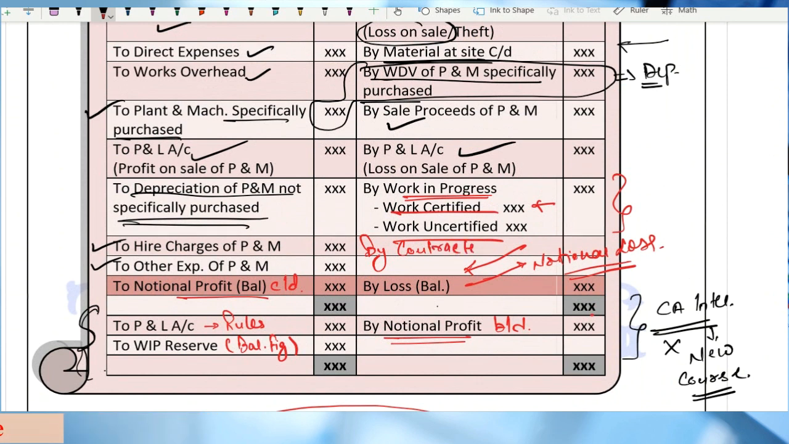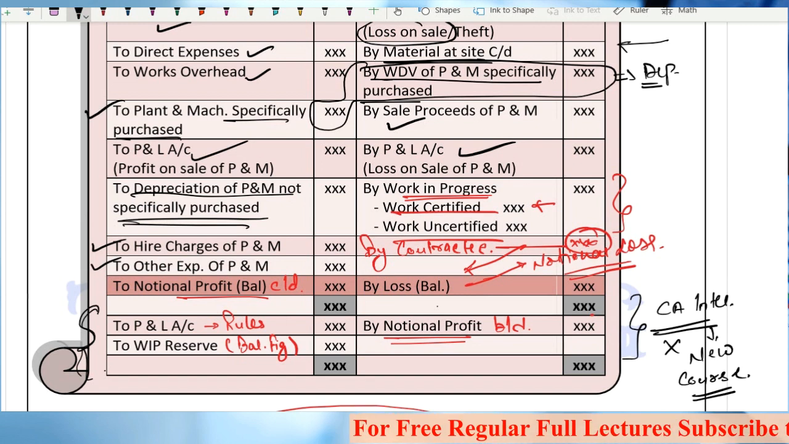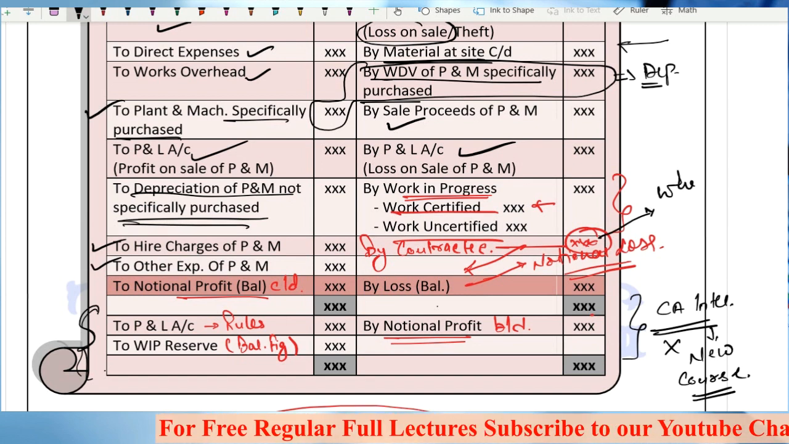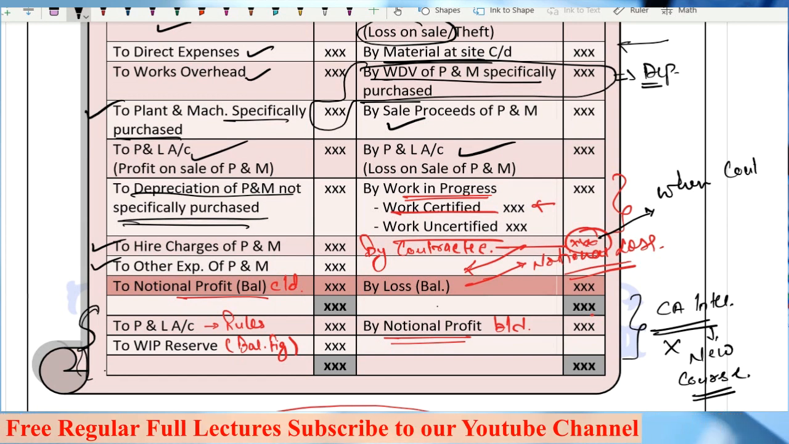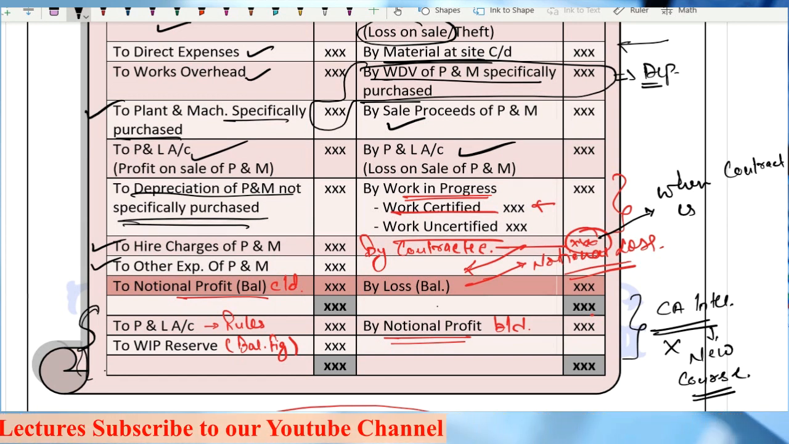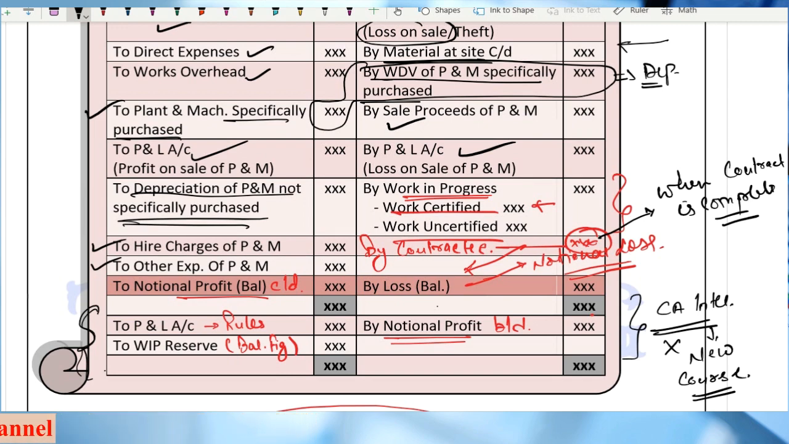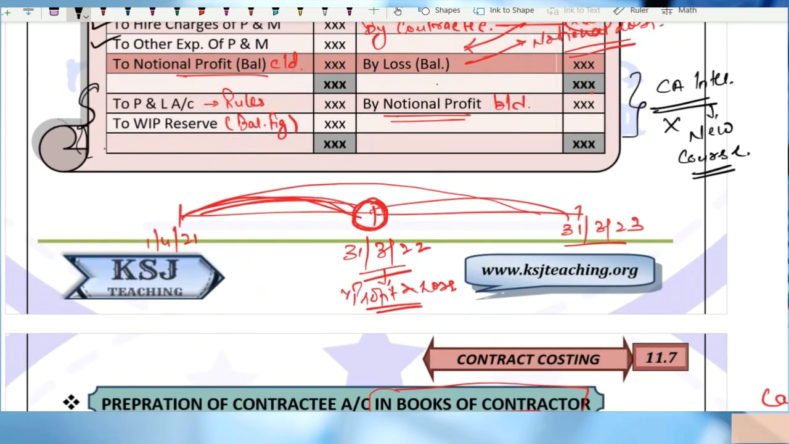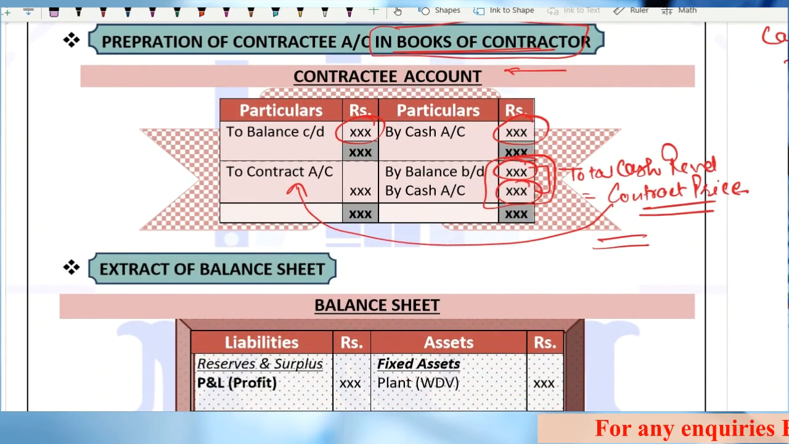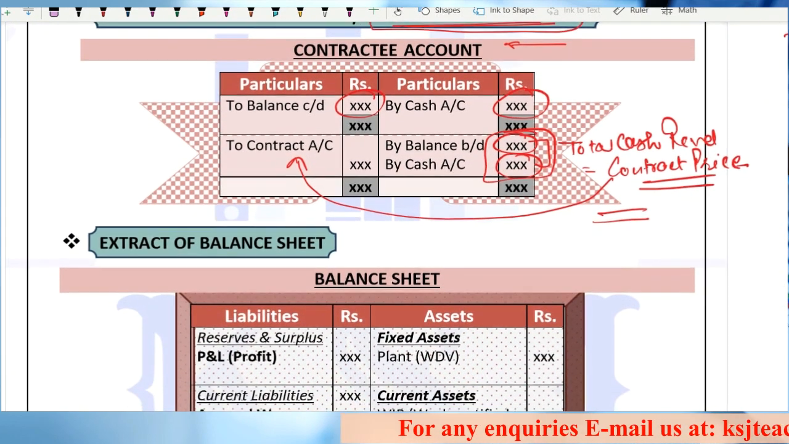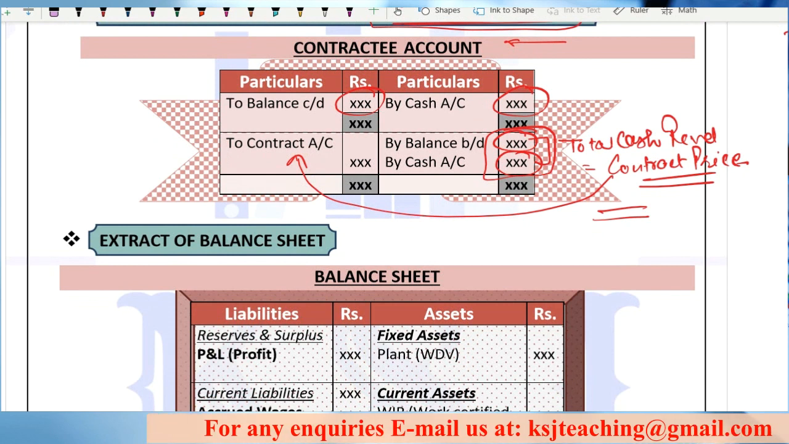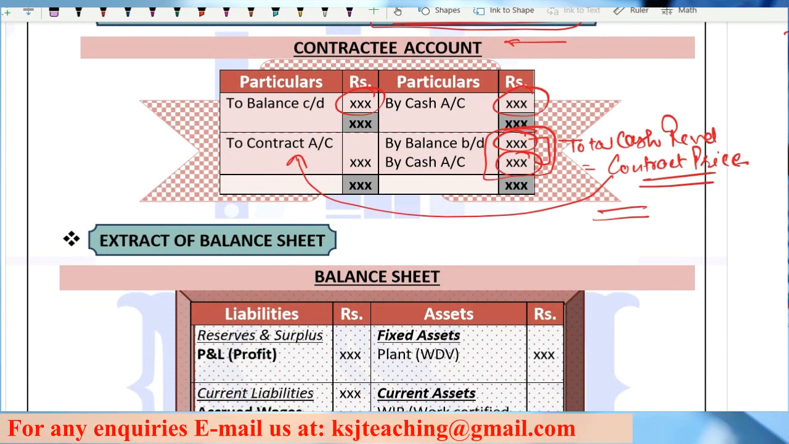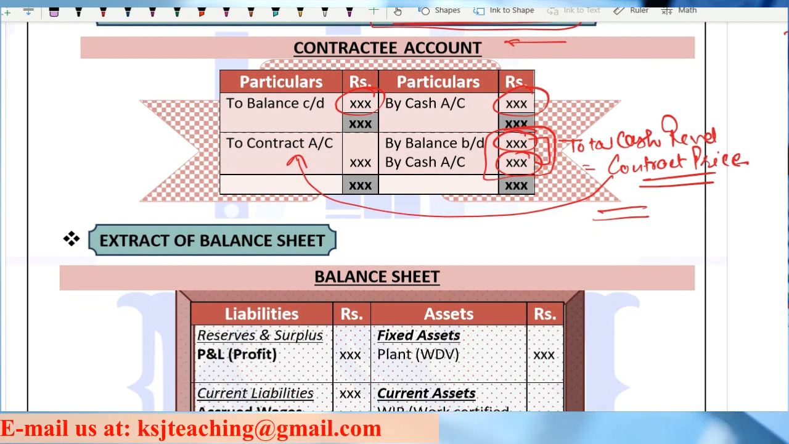This is only and only when the contract is complete. Amount is received, contract is complete, you will write contractee in the contract account. Any doubt? So this is just a small account, the contractee account, hardly asked in the examination. So nothing to worry about it. Just you should know the basic concept.